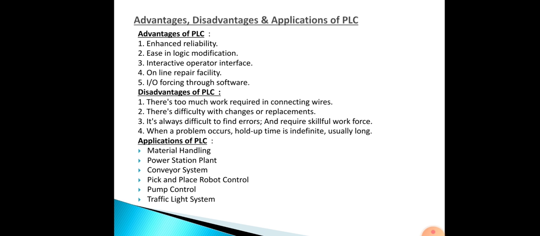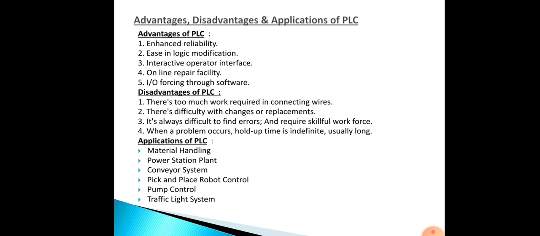The next one, advantages, disadvantages and applications of PLC. So the first advantage of PLC is what? They have enhanced reliability. Next, easy logic modification. Then an interactive operator interface is there. Then an online repair facility will be there. Input output forcing through software. Online monitoring of user logics is there. And many more.